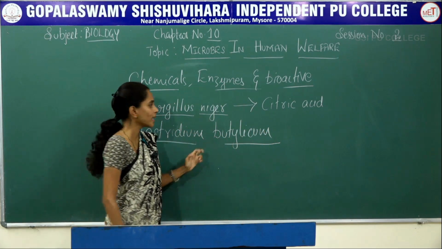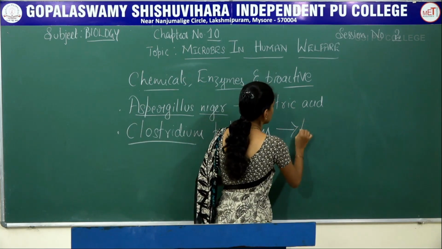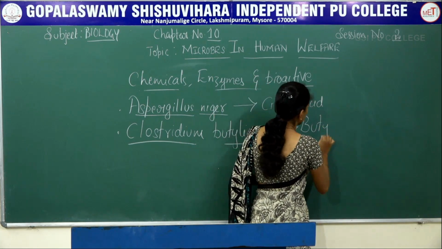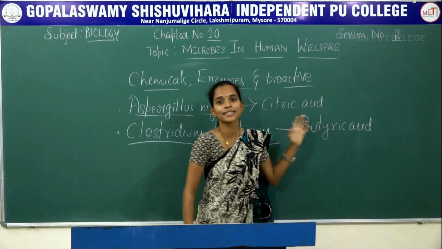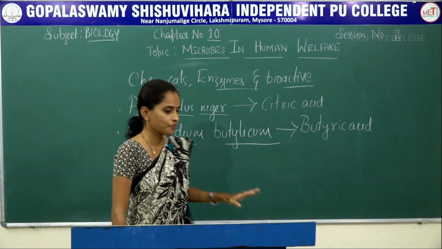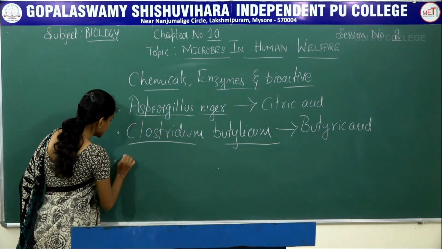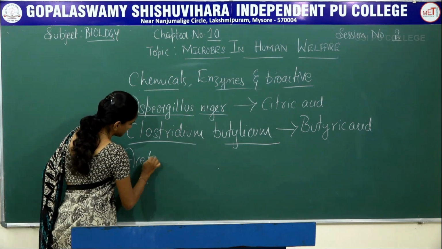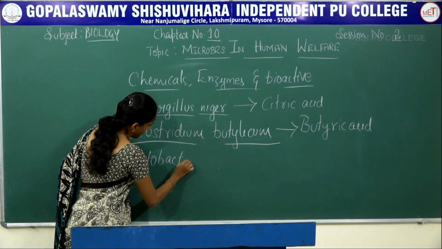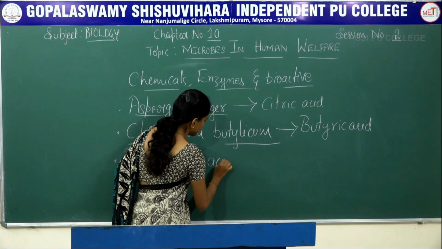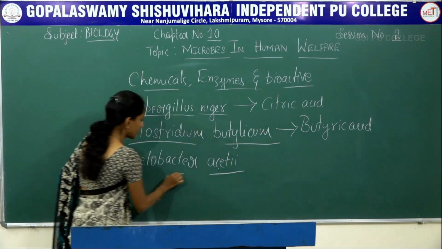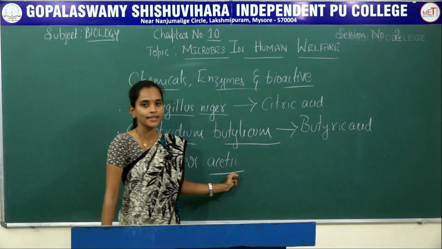Next microbe, that will be Clostridium botulicum. The chemical extracted will be butyric acid. Next bacteria is Acetobacter aceti.